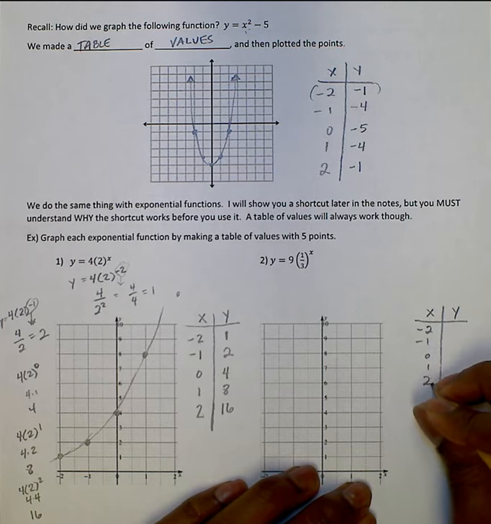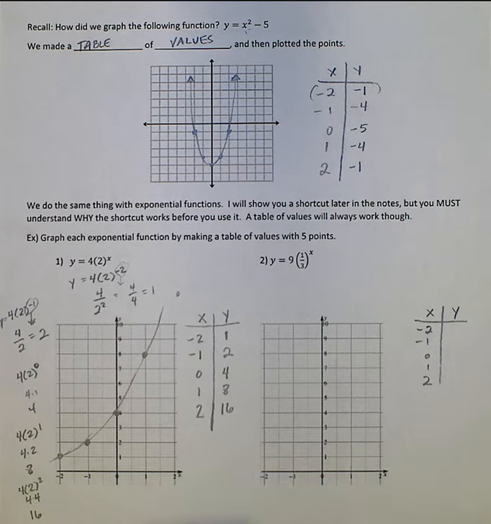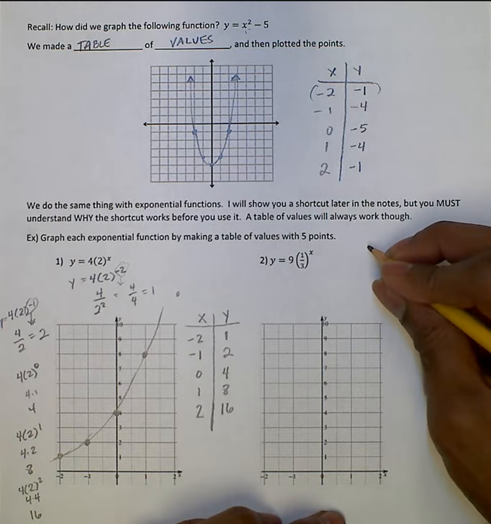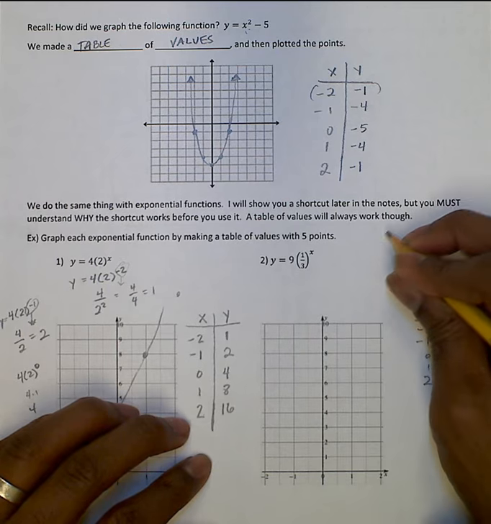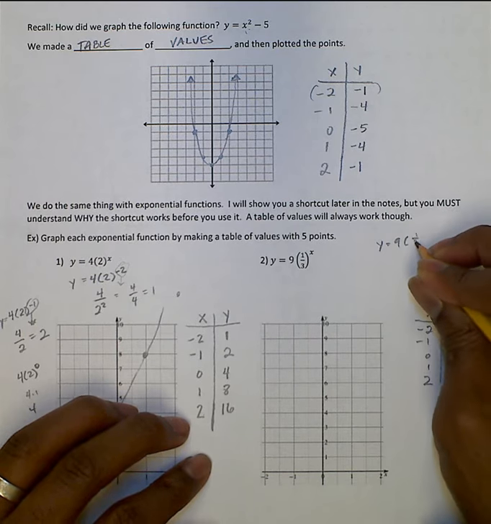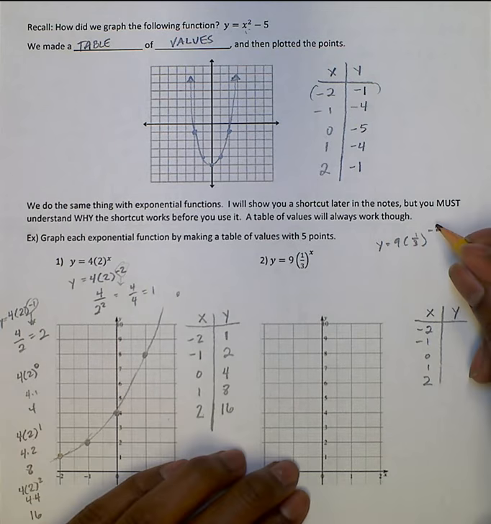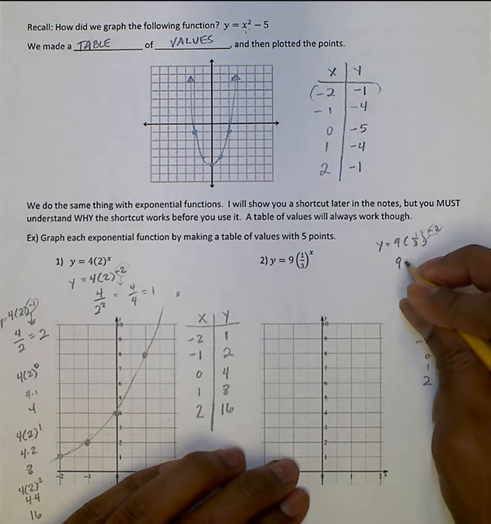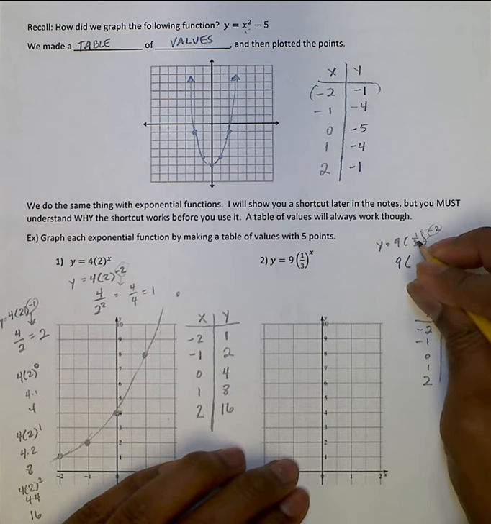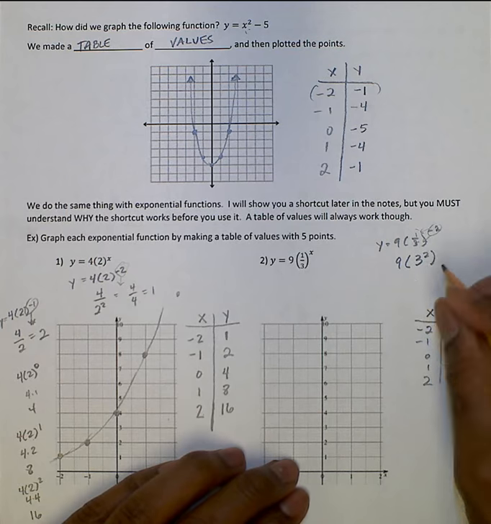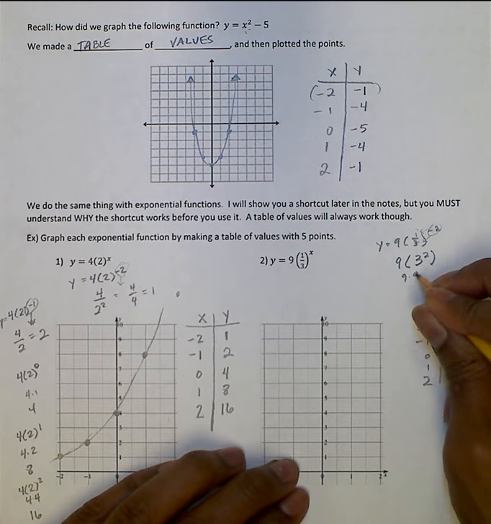Okay. So using the same values here, just keeping it simple. Now remember, in this case, because I'm going to plug this in, I have y equals 9 times 1/3 to the negative 2. Remember now that we have this negative 2, what's going to happen is I distribute that to both of these, and that will actually make this 9 times, I'm going to flip this, it'll be 3 squared. 9 times 3 squared, so 9 times 9, which is 81.